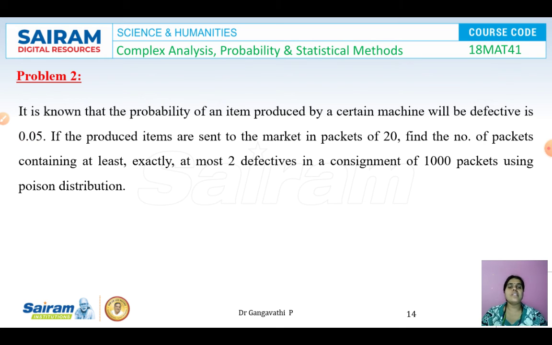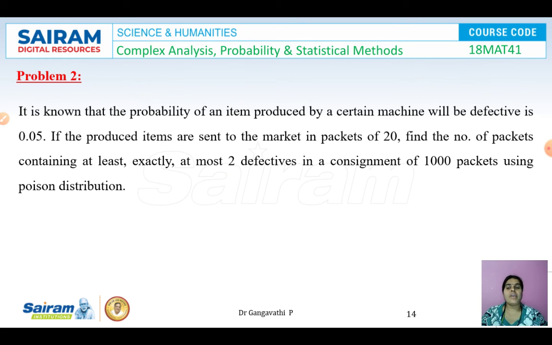So P value is 0.05 and Q value is 1 minus P, so 0.95 you are supposed to get, and n is equal to 20 here. I'll take this 1000 as capital letter N, and what we have to find is the number of packets out of 20, the number of packets containing at least 2 defectives, exactly 2 defectives, and at most 2 defectives.